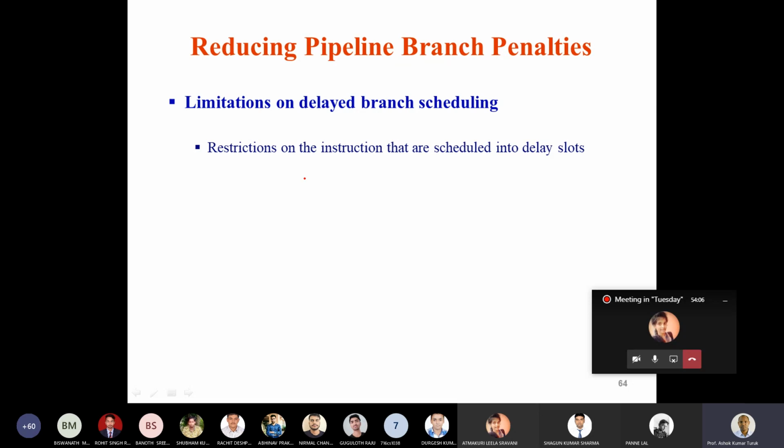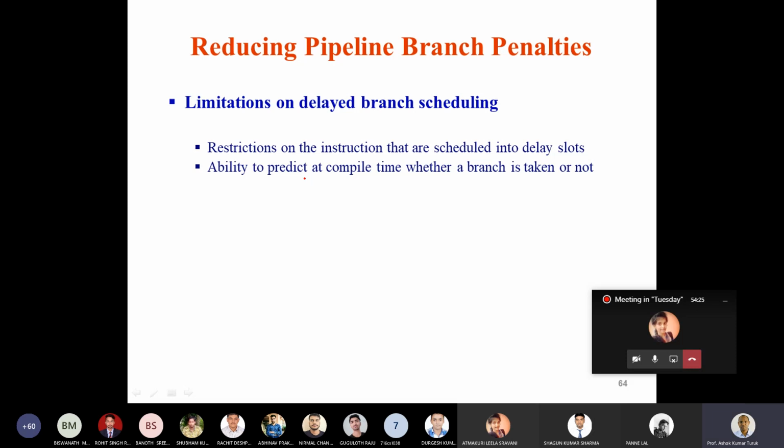Suppose you take out an instruction and put it in the delay slot. The delay slot instruction itself is a branch instruction. Then it's difficult to predict what will be the outcome. So usually the instructions which are put in the delay slot are never branch instructions.